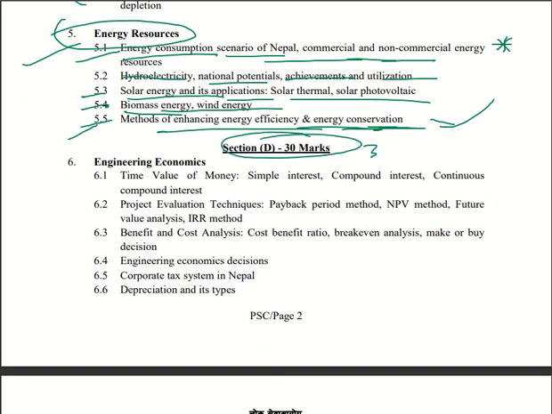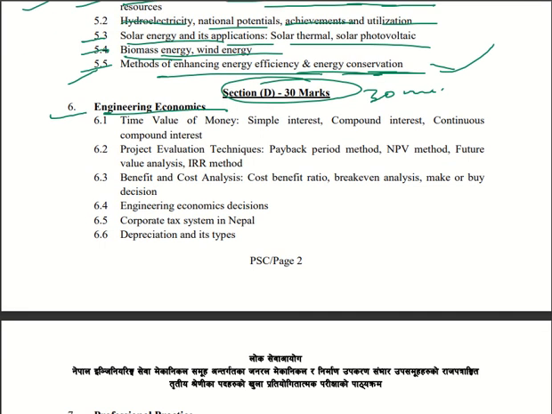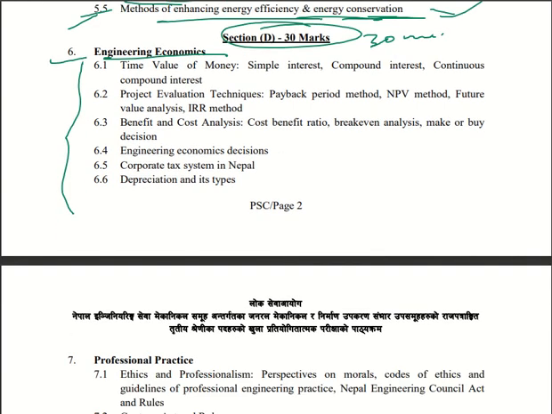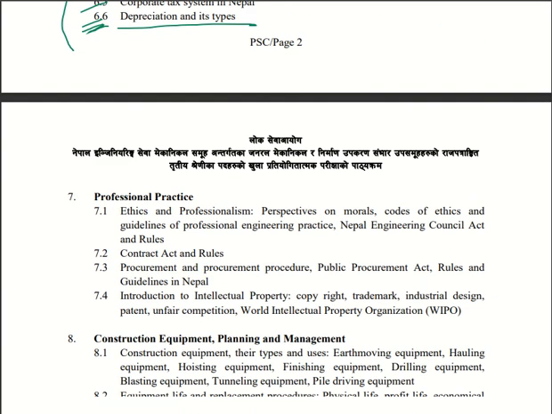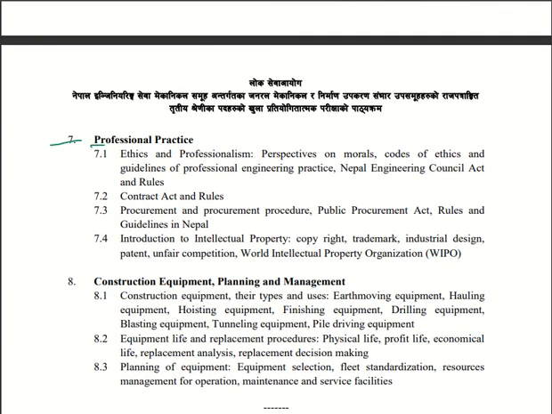And section D, which contains 30 marks, will cover engineering economics, in which we have up to 6 chapters. So you can go through this chapter. You can read the syllabus. I will not discuss more.